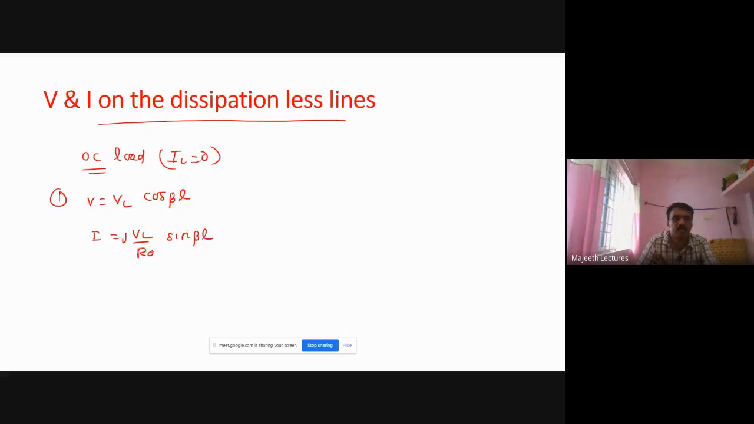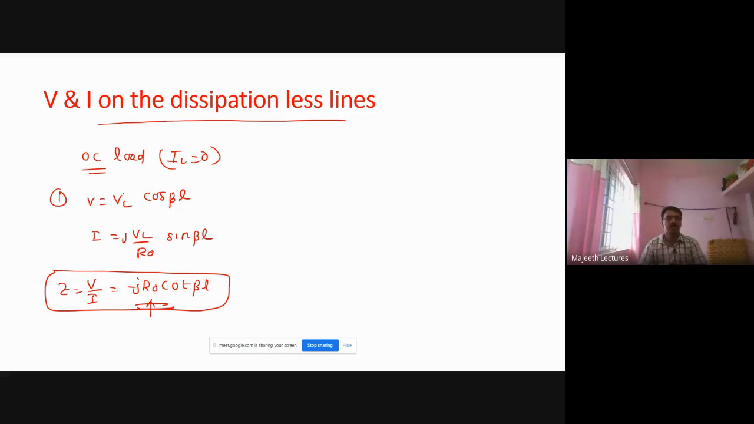Why is this? You see what is Z? Z is equal to V by I. V_L cancels, and 1 by j is minus j. R naught comes to the numerator, and cos by sin is cot. That's what we know. For open circuit line, it is minus j Z naught cot beta L. Since it is a dissipationless line, Z naught is equal to R naught. So Z is equal to minus j R naught cot beta L. That's the voltage at the line for open circuit load, and this is the current.